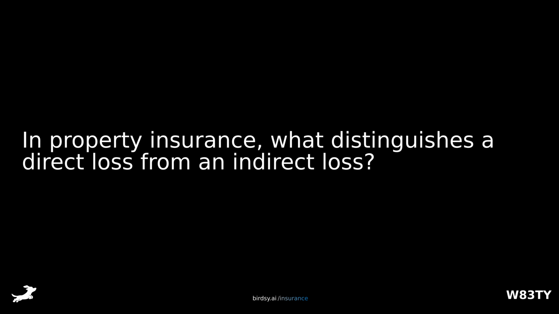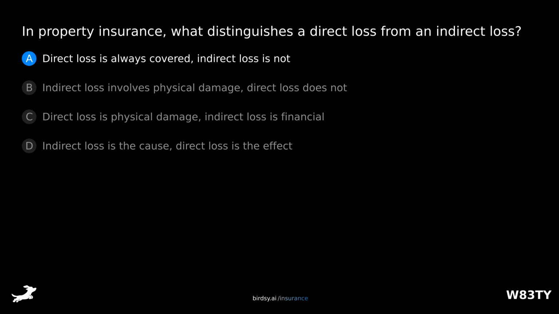In property insurance, what distinguishes a direct loss from an indirect loss? Is it A. Direct loss is always covered, indirect loss is not? B. Indirect loss involves physical damage, direct loss does not? C. Direct loss is physical damage, indirect loss is financial? Or D. Indirect loss is the cause, direct loss is the effect? The answer is C.